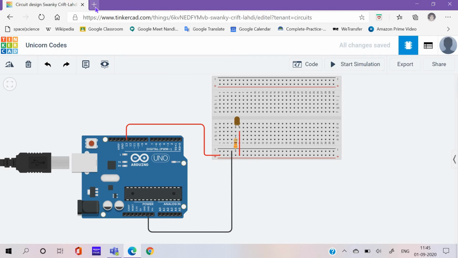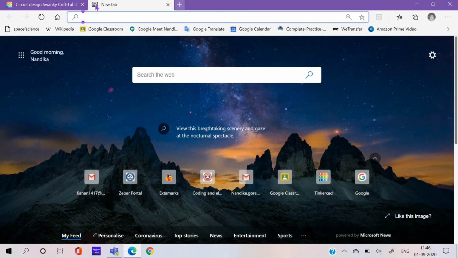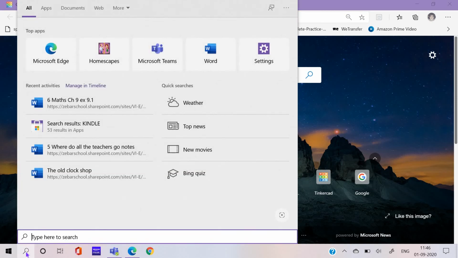So now we knew about Python. We knew about the Arduino and circuits website. But now, what about the HTML code? Where do we do the HTML code? Okay. So you have the normal notepad.